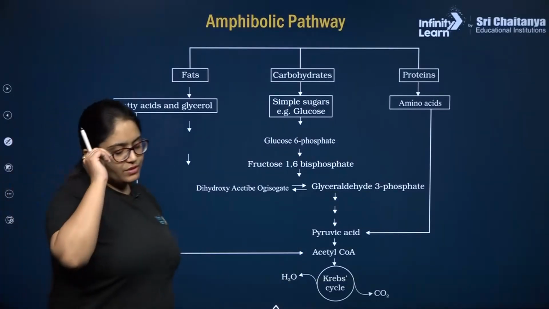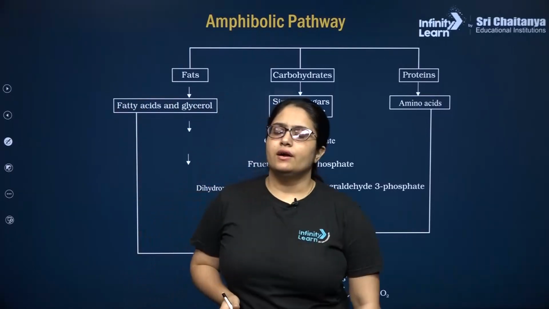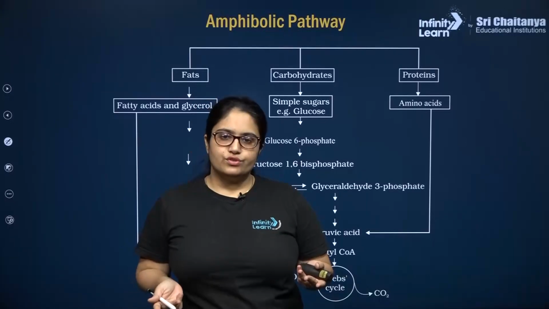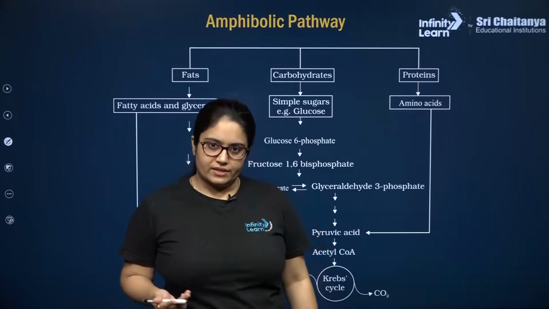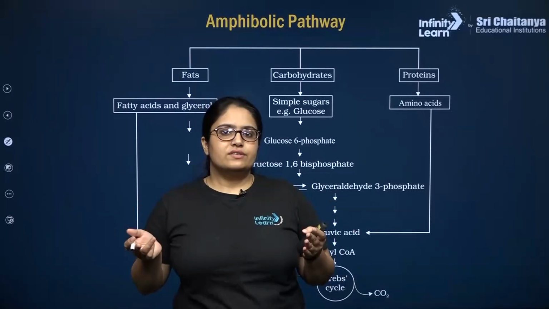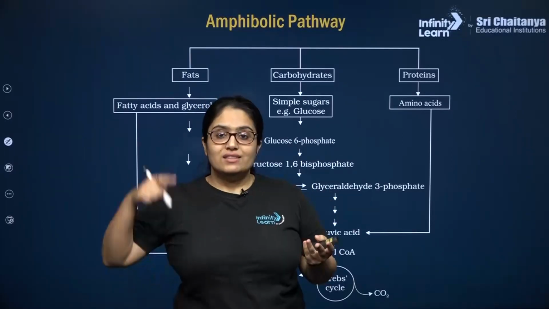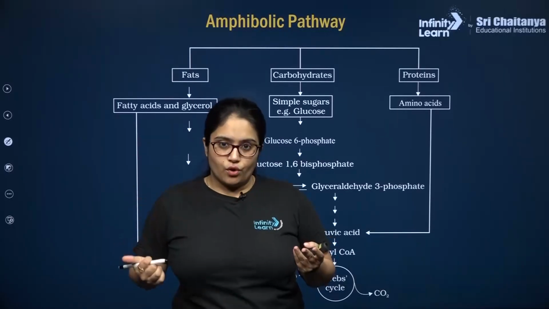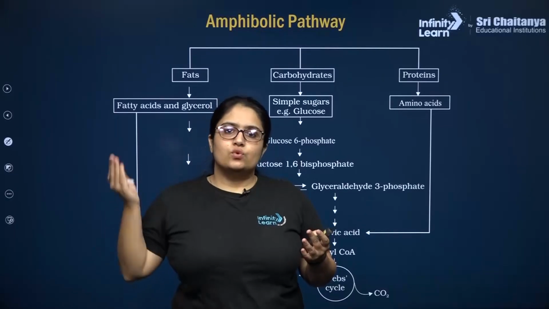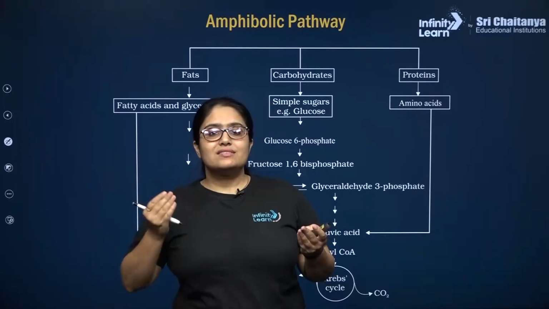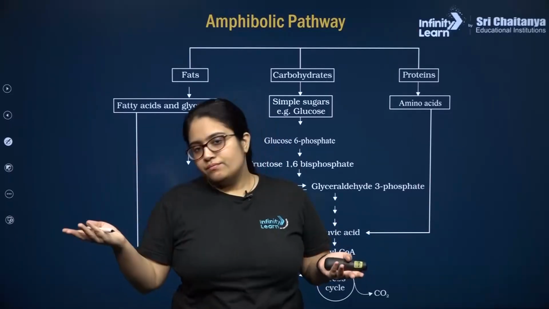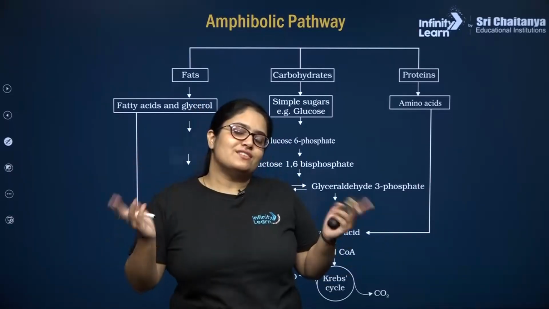नेक्स्ट बात करते हैं मेरे प्यारे बच्चों एम्फीबॉलिक पाथवे। तो ध्यान से सुनिएगा. सबसे पहले रेस्पिरेटरी सबस्ट्रेट ऐसा नहीं है कि सिर्फ कार्बोहाइड्रेट या ग्लूकोज ही हो सकते हैं, प्रोटीन्स और फैट्स भी हो सकते हैं. But whenever proteins and fats are acting as a respiratory substrate, they might not follow the exact pathway which the glucose has followed. So ज़रूरी नहीं है कि proteins and fatty acids will start from glycolysis. They might start somewhere in the middle of the glycolysis or from link reaction or directly from TCA cycle or somewhere in the middle of the TCA cycle also.